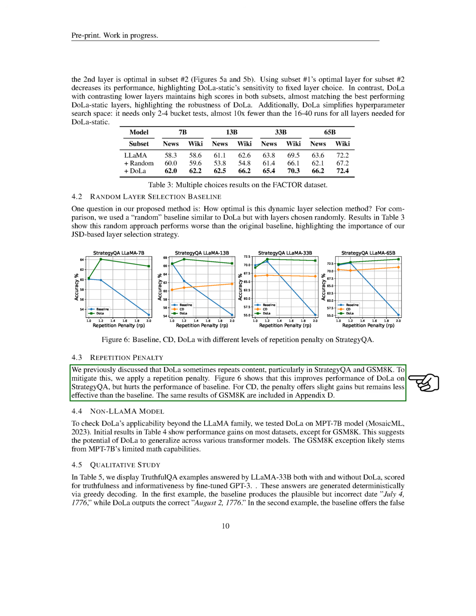To address this, we introduced a repetition penalty. This improved DoLa's performance on Strategy QA, but it negatively affected the baseline's performance. For CD, the penalty offered slight improvements but was still less effective than the baseline.